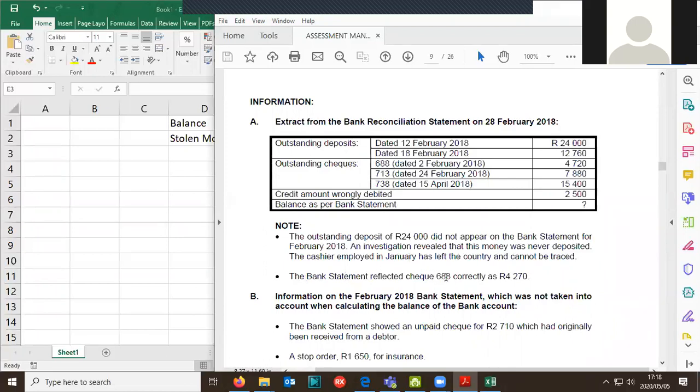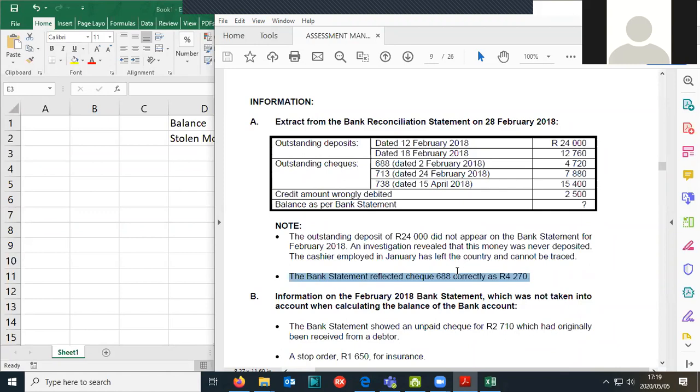The bank statement reflected a check. Oh, this is interesting. The bank statement reflected check 688 correctly as 4270. Here, outstanding checks means it's 4720. Again, what was the original transaction here? To which journal did we take that transaction? Think, there's more than one person in this class. To which journal did we take that original transaction?